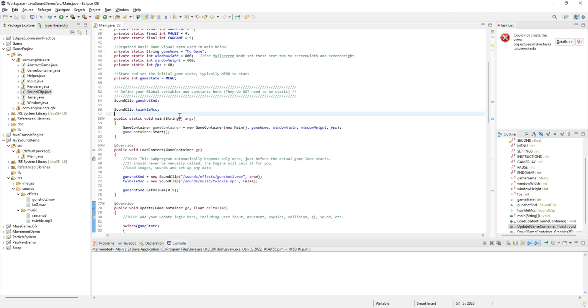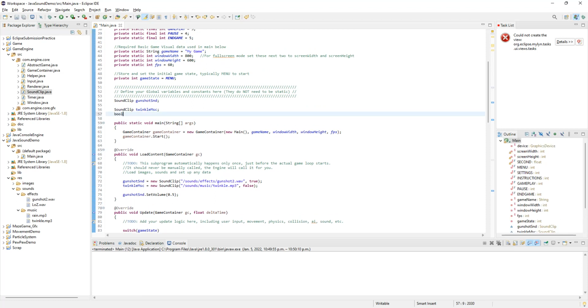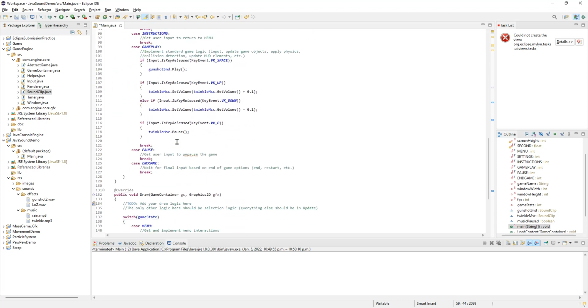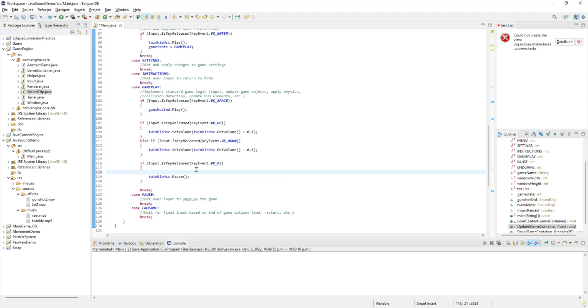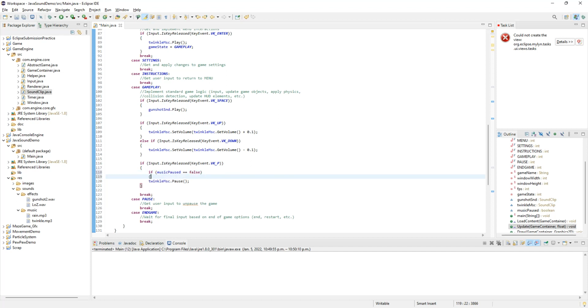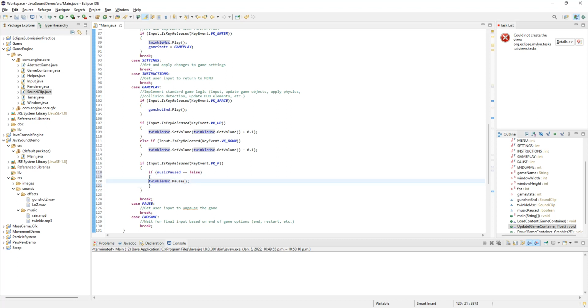So I'm going to create a Boolean. And I'm going to call it music paused. And it's going to start off as false because the music is not currently paused at this point. So whenever I pause it, I'm going to set it to true. And whenever I unpause it, I'm going to set it to false. So first thing, I check my P key. Now I'm going to check to see whether it's currently paused or not. So if music paused is false, so if it's not currently paused, then I want to pause it. And I also need to set music paused to true.